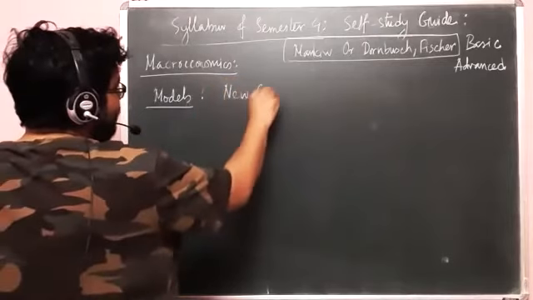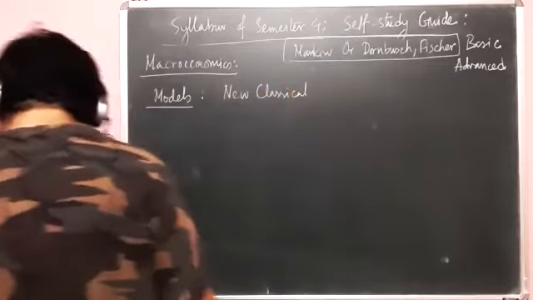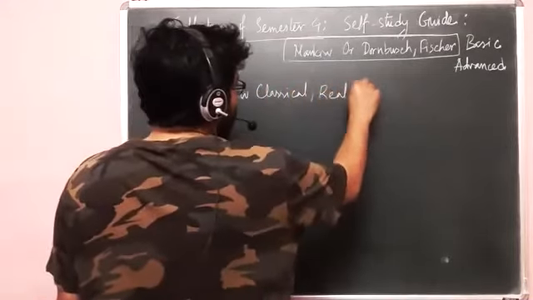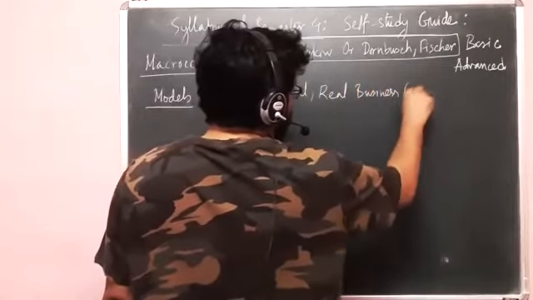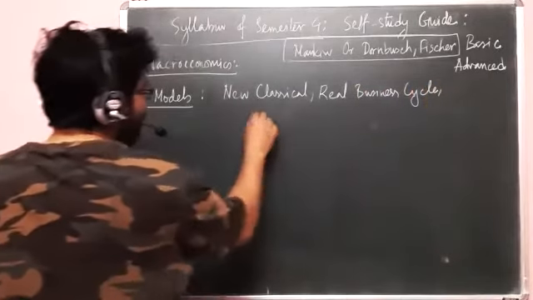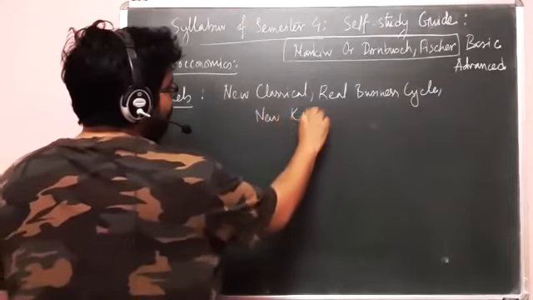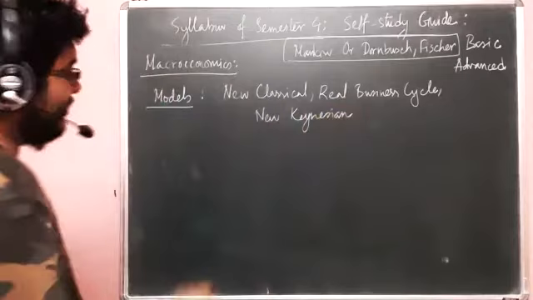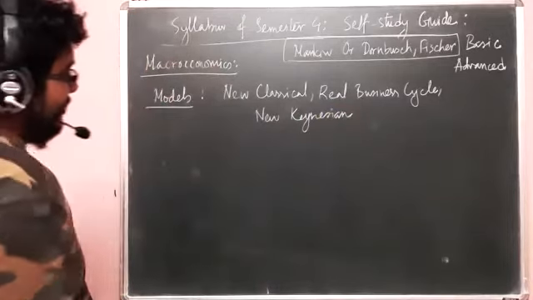Number one is new classical. Then you have real business cycle. And then you have new Keynesian. So these three are the last three in line of classical and Keynesian.